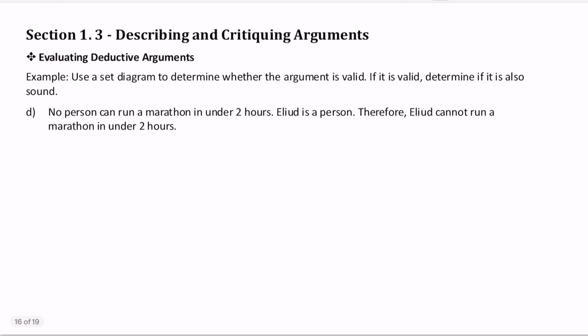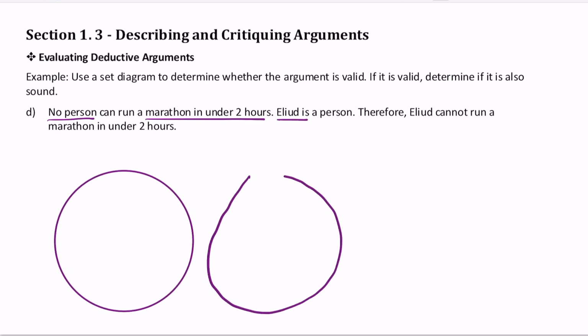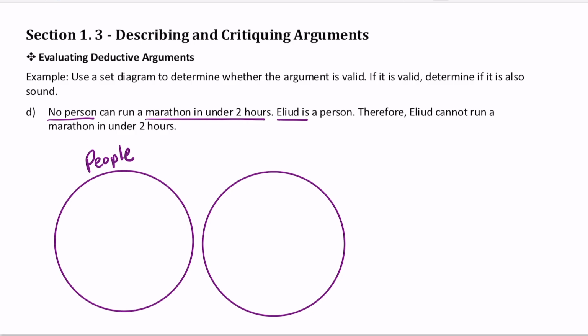D. No person can run a marathon in under 2 hours. Eliud is a person. Therefore, Eliud cannot run a marathon in under 2 hours. Since the first premise says that no person can run a marathon in under 2 hours, we will draw two sets that do not intersect: the set of people and the set of things that run marathons under 2 hours.